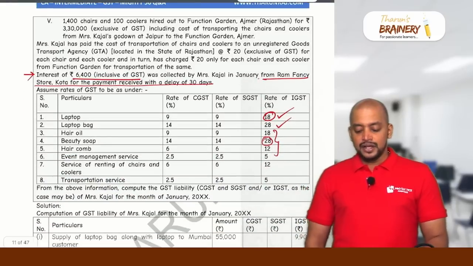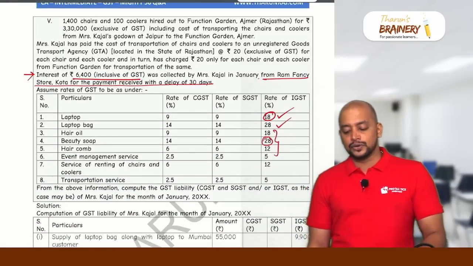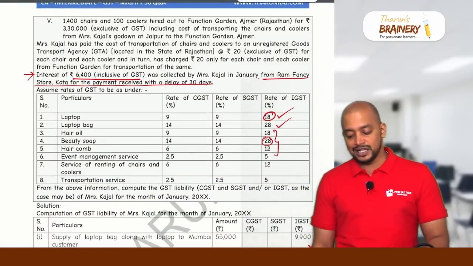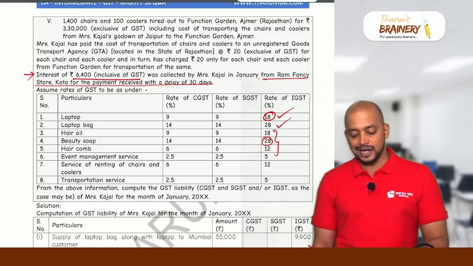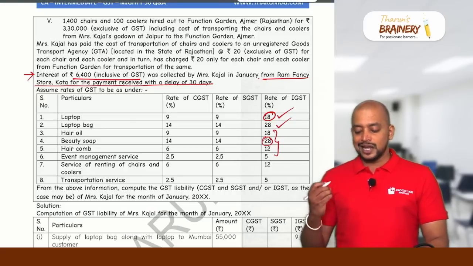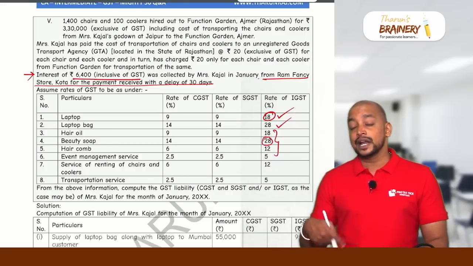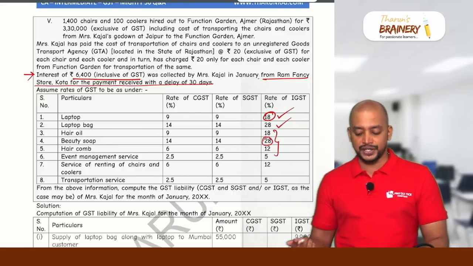Then number 5, 1,400 chairs and 100 coolers hired out to Function Garden, Ajmer, Rajasthan for 3,30,000 exclusive of GST, including cost of transporting the chairs and coolers from Mrs. Kajal's Godown at Jaipur to Function Garden, Ajmer. So in this case, there are 2 activities, renting of chairs and coolers and transportation.